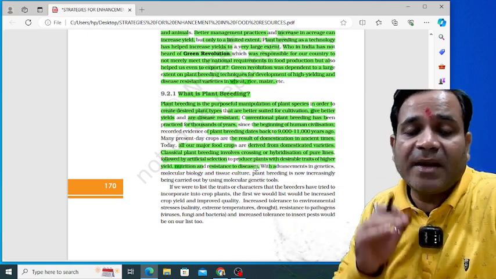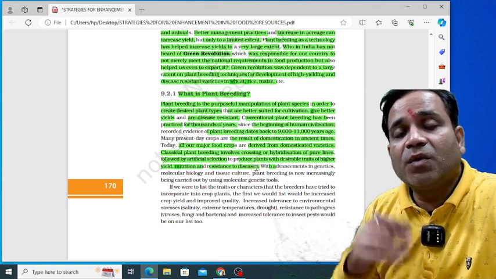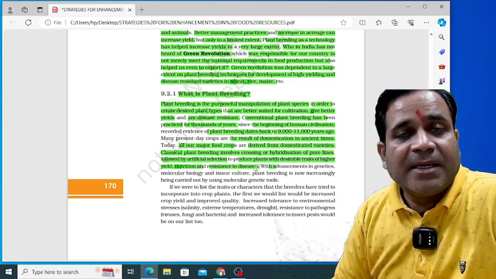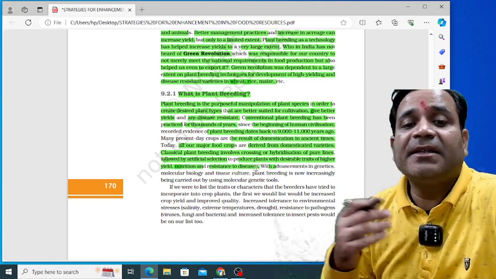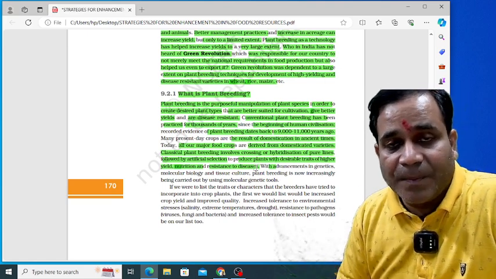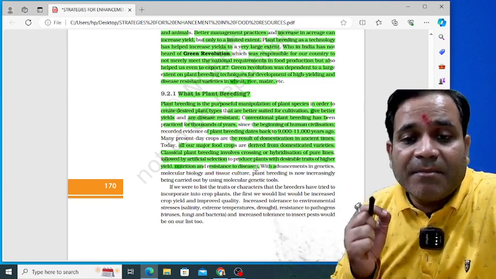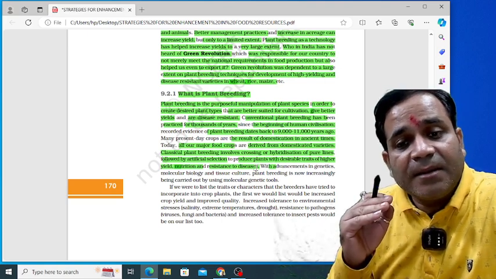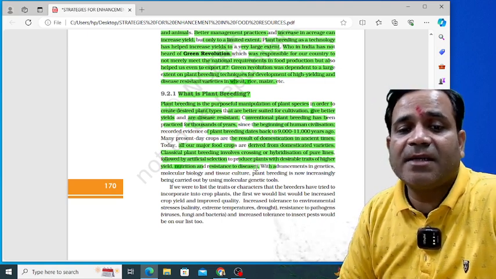It means that whenever we want to grow high yielding varieties of crops, the result must have desirable traits of higher yields.